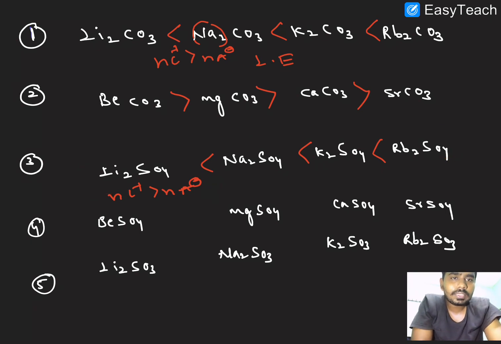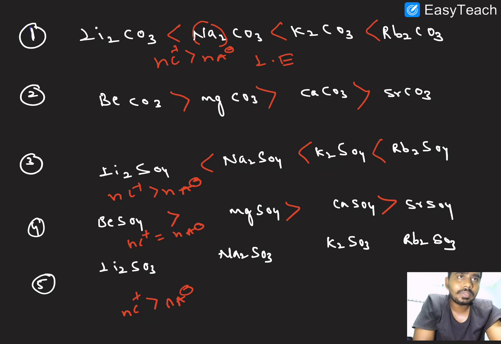Here the number of cations is equal to the number of anions. Okay. Here which factor do we have to take? Hydration energy. So this is the more hydration energy. This is the solubility order. And here same, the number of cations is more than the number of anions, right?